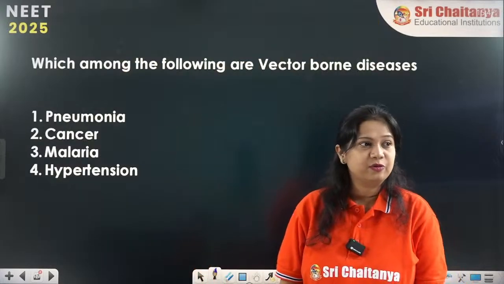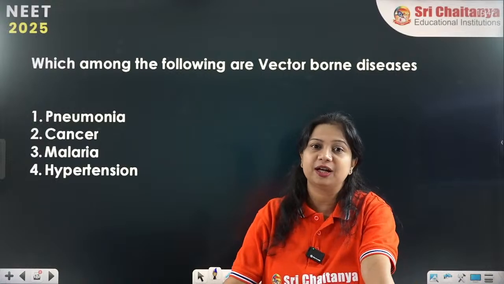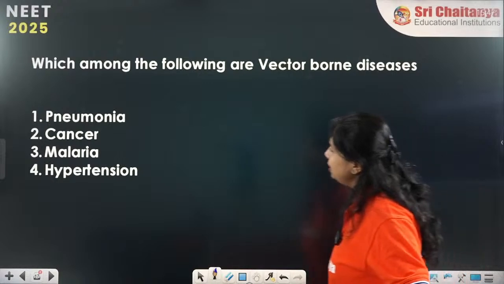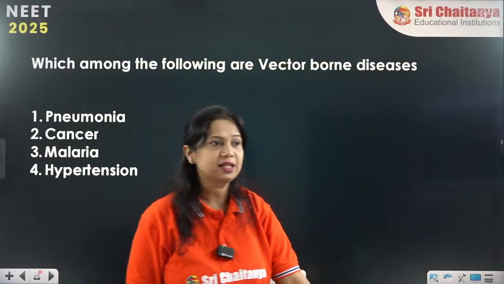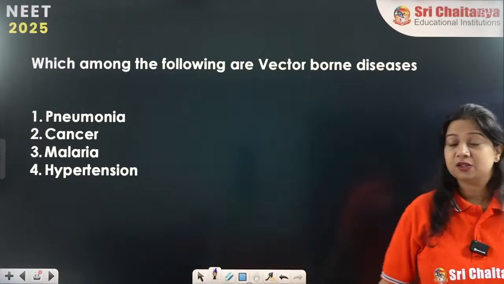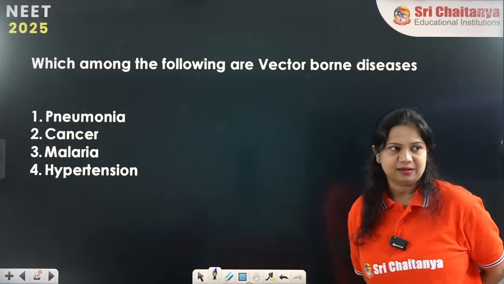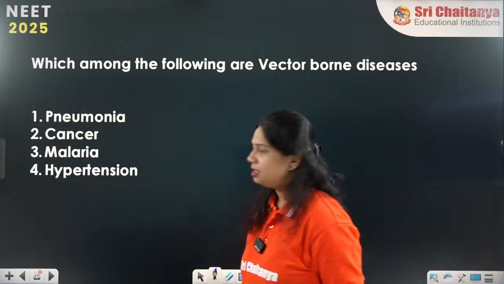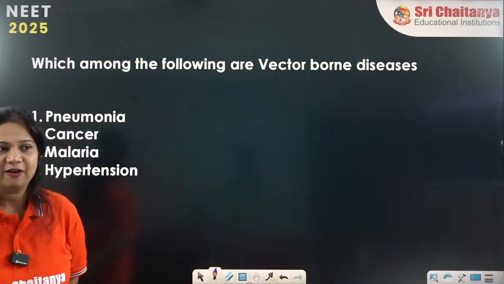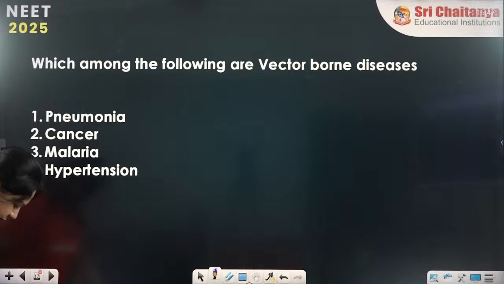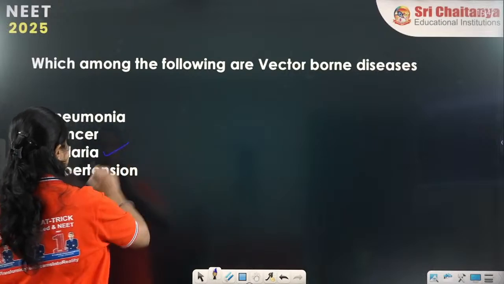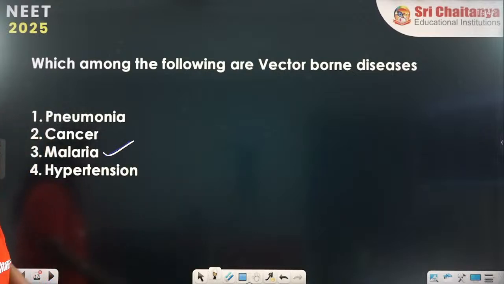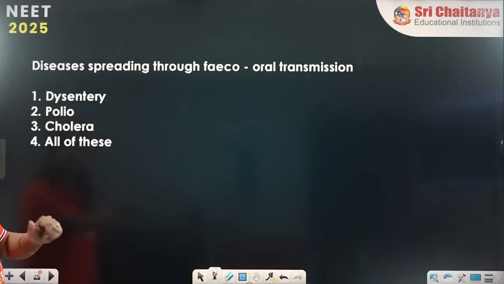So here we have some questions. Now it is time for the question answers. Which among the following are vector-borne diseases? Vector-borne diseases, we require vectors for the transmission of these diseases. Yes, who is going to answer first? The vector-borne diseases. The first one is, yes, you are right, malaria. Malaria is a vector-borne disease. Yes, you all are right, very good.